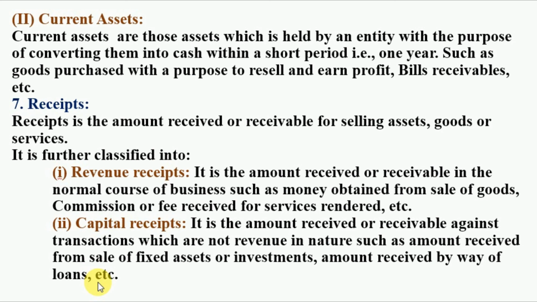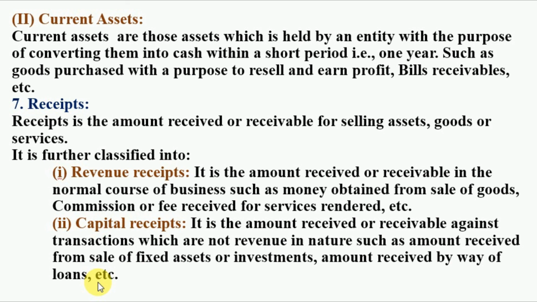Such as when we sell our fixed assets. Under fixed assets, as we have already discussed, there are building, land, furniture. Is the selling of building, land, furniture or machinery our daily activity? No. So if we sell our machinery or furniture, then we get some amount of money.